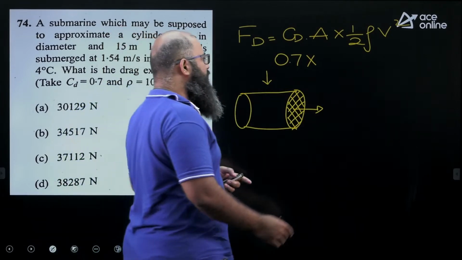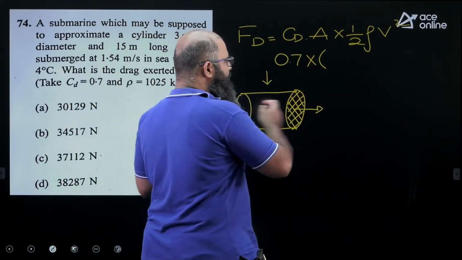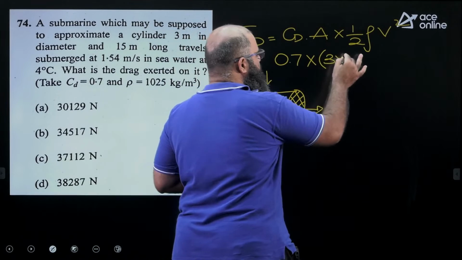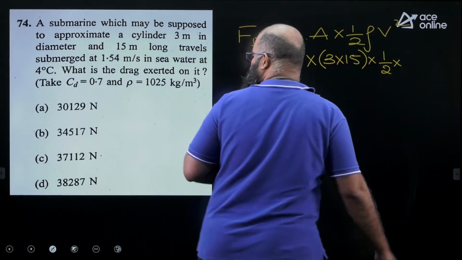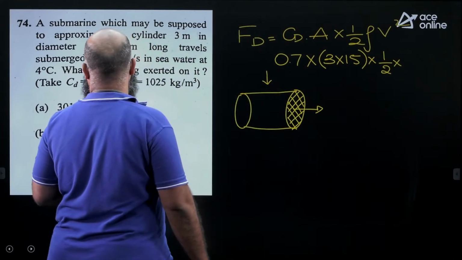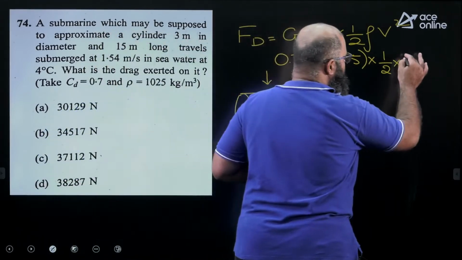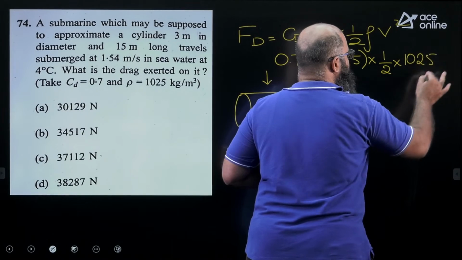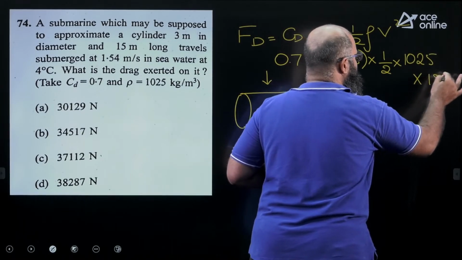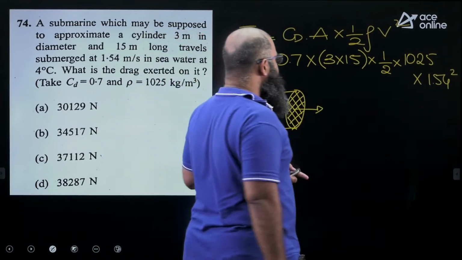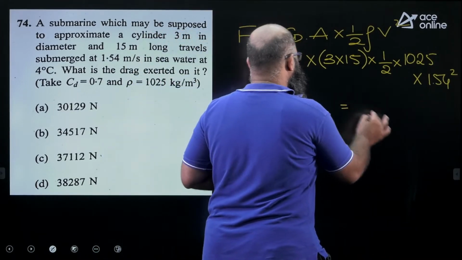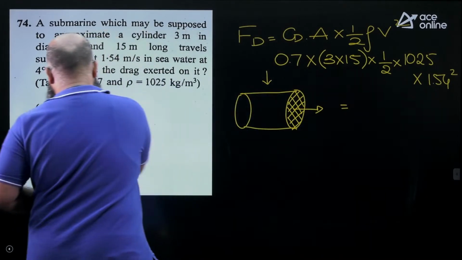If you take plan area, that area would become diameter times length, that is equal to 3 times 15 multiplied to half multiplied to rho. Rho is equal to 1025 multiplied to velocity square. Velocity is equal to 1.54 square. Now this calculation is quite difficult, but if you do this calculation, you are going to get option D as answer.